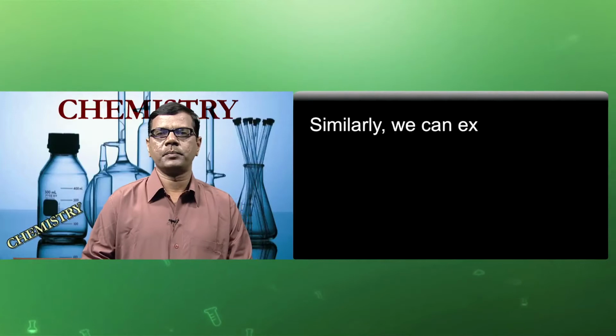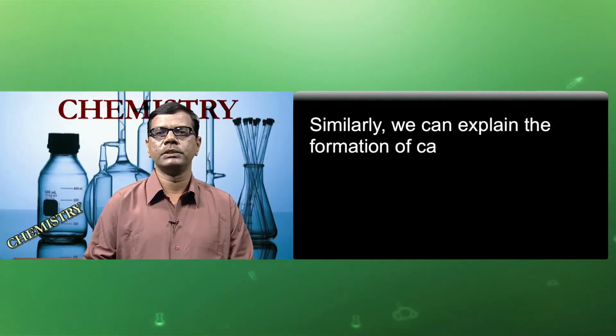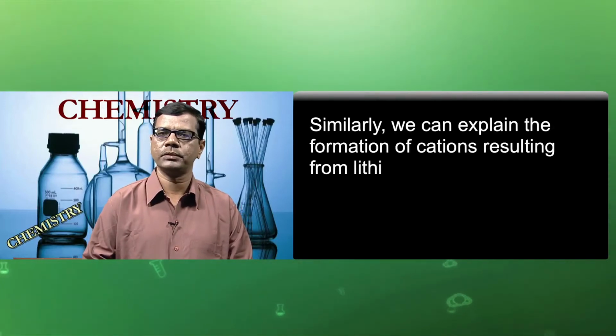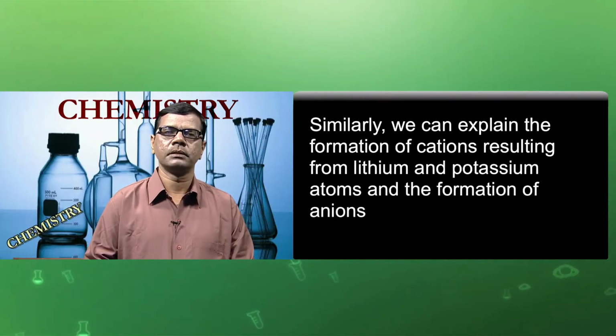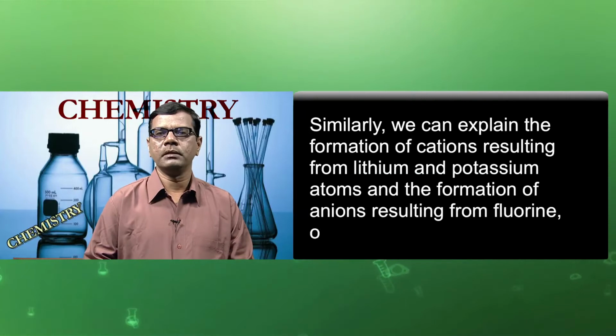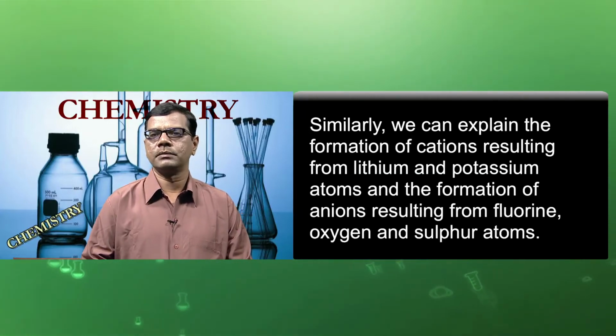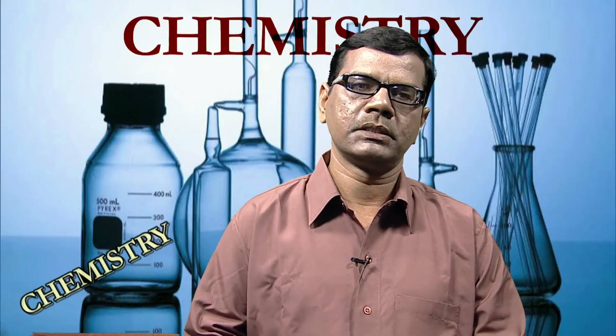Similarly, we can explain the formation of cations resulting from lithium and potassium atoms and the formation of anions resulting from fluorine, oxygen and sulfur atoms. So, try to work out the formation of ionic bonds by taking these examples.